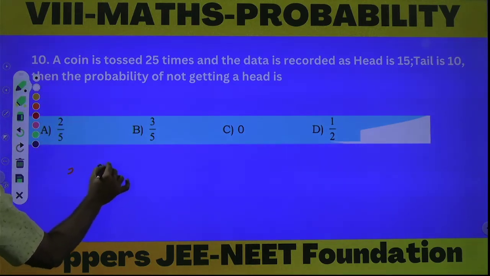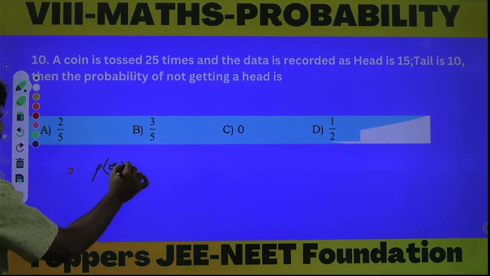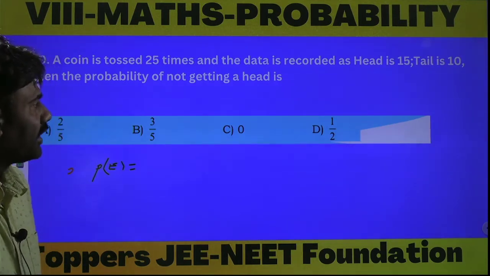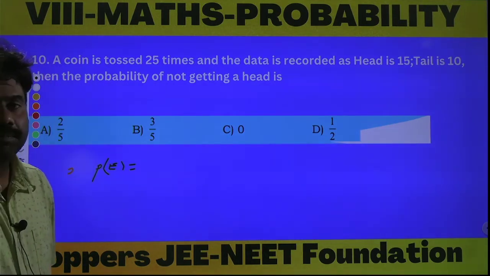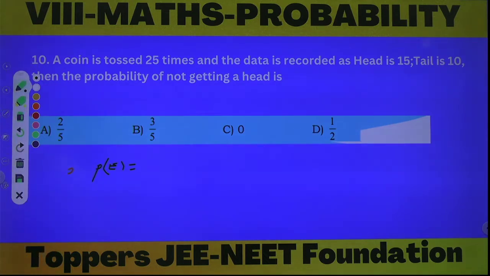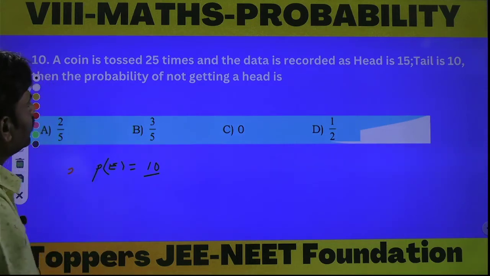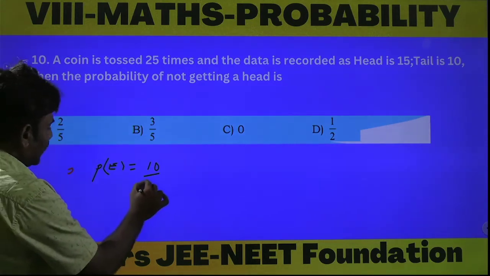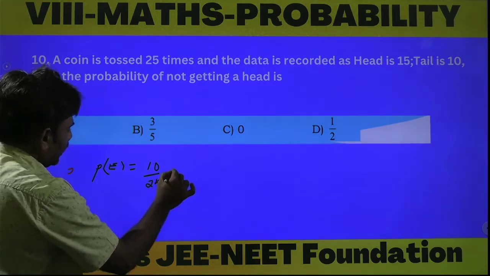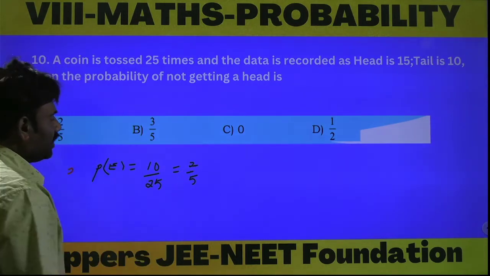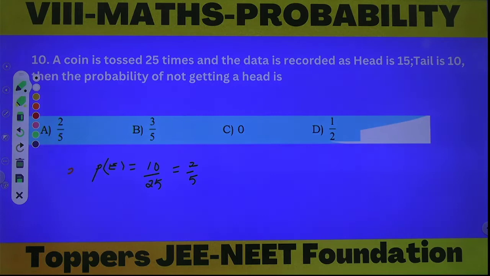Let the required answer be P of E, the probability of not getting a head, which indirectly means the probability of getting a tail, that is 10 out of 25. Therefore, the required answer is 10 by 25. 10 by 25 can be reduced to 2 by 5, as 5 is a common factor. Option A is the correct answer.